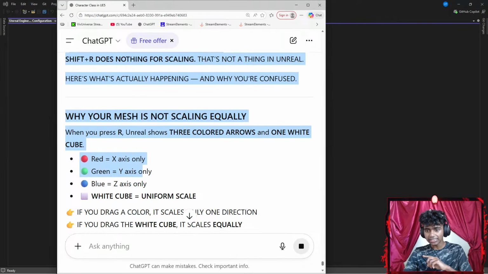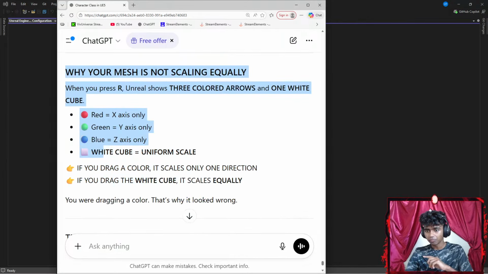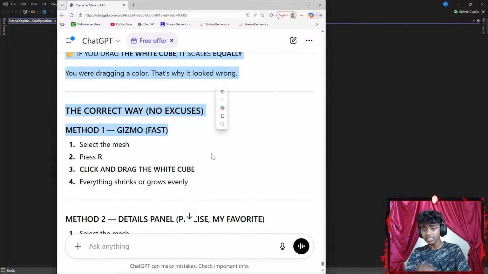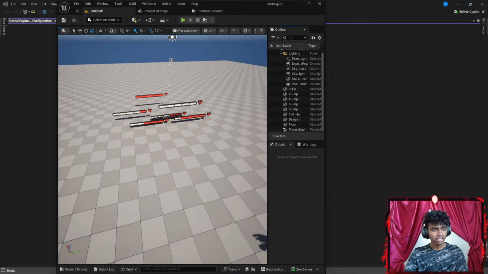Okay, this is x-axis, y-axis. Okay, white cube is for uniform scale. If you drag a color, it scales only that direction. If you drag white cube, it scales equally. Oh, I see. Okay, let me try the white cube.